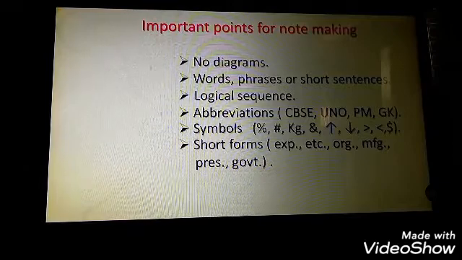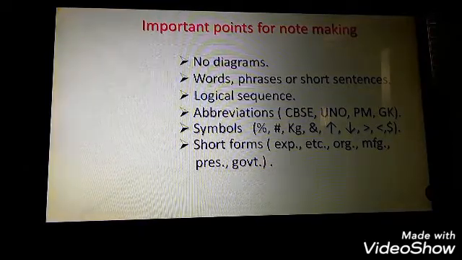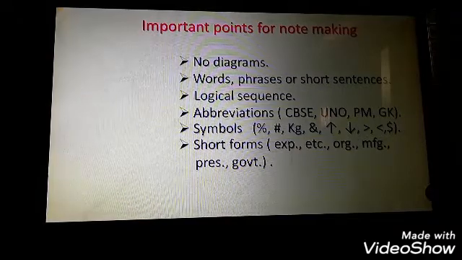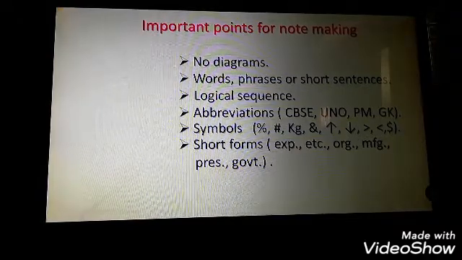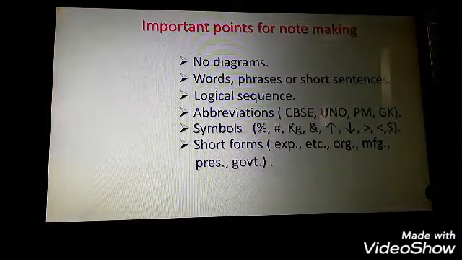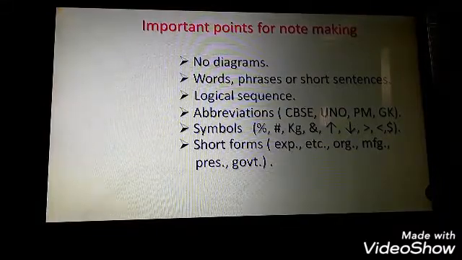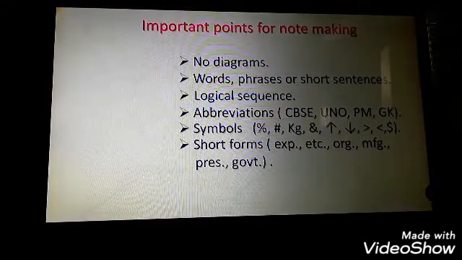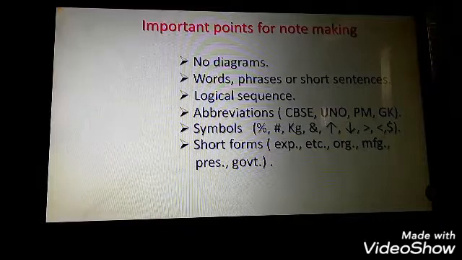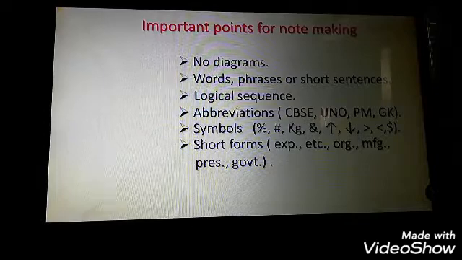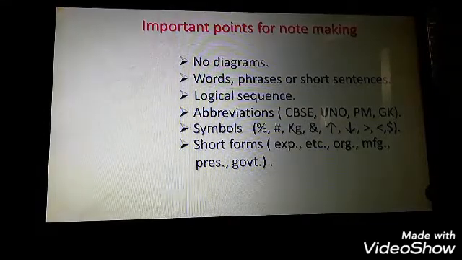Then no diagrams. Diagrams should not be used in note making. Words, phrases or short sentences only. Words can be used, or if you find there is an important phrase there. Phrases, I think you all know, in class 10 you must have studied what are phrases and clauses. Phrases or short sentences mean the same. Phrases are actually short sentences which need not have a verb.